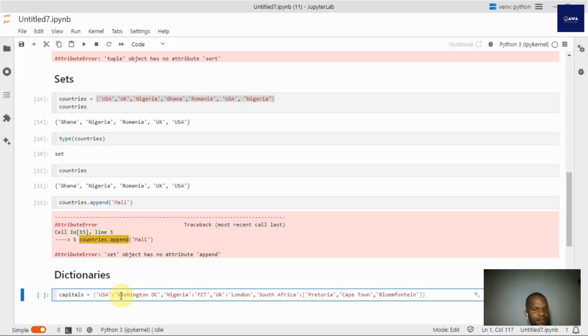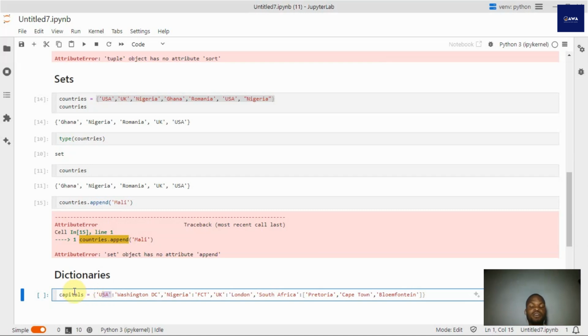Okay, so we have each capital assigned to a country. Now, this is what I meant. When we are talking about assigning, we assign values to variables. In dictionaries, when these variables are similar and you want to store them with their values, in this case keys with their values, together in one container, that container is going to be a dictionary.